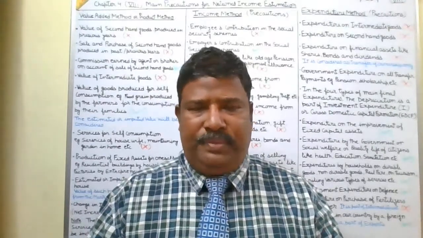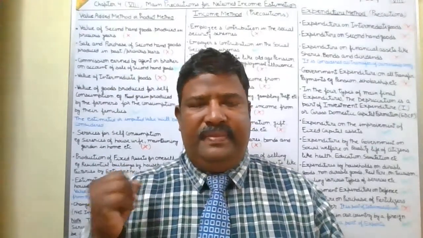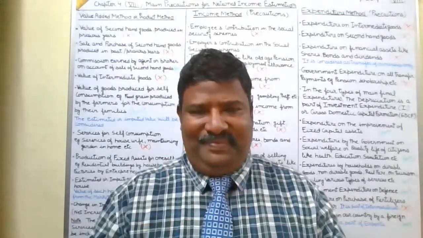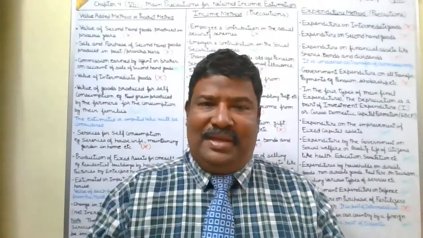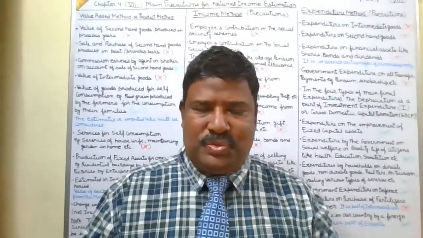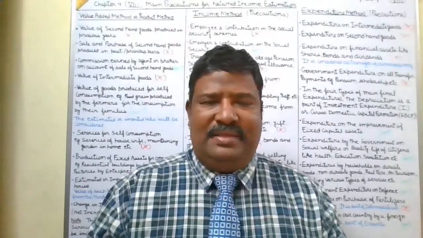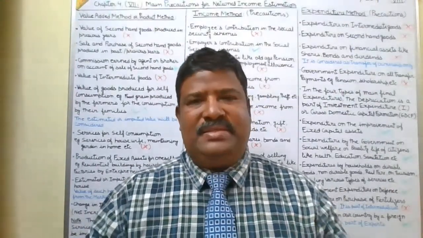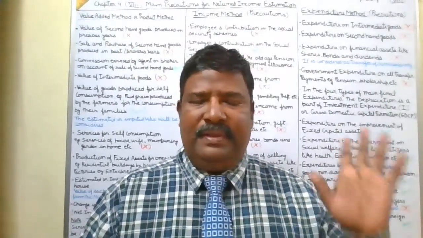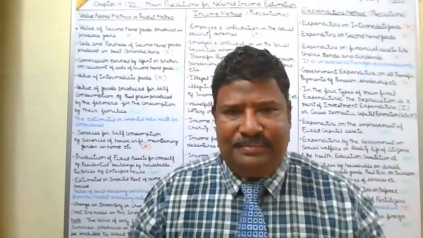They are getting the transfer payments, but this is income received but not earned, and the income earned will be considered in the national income. So transfer payments and remittances are income received but not earned, so they will not be included in the national income.